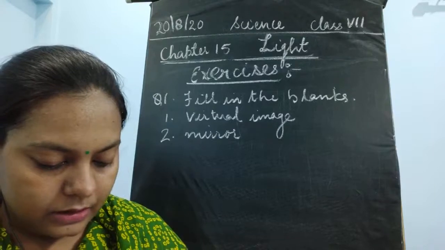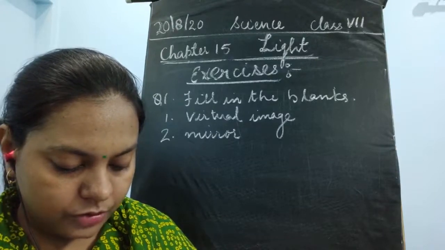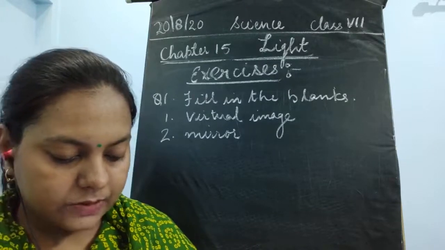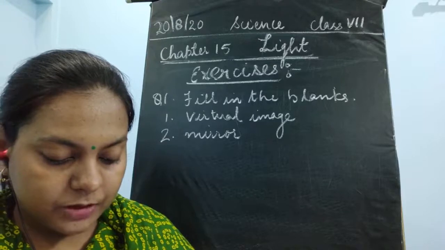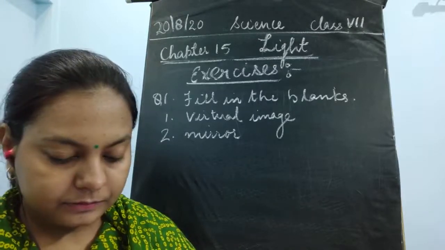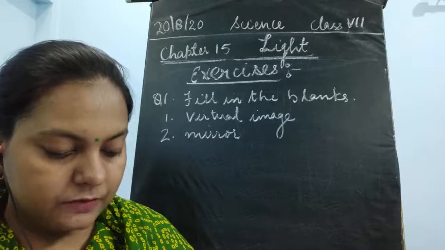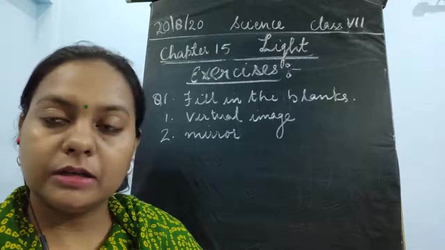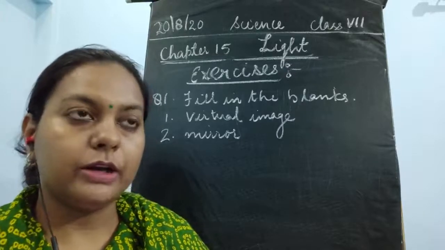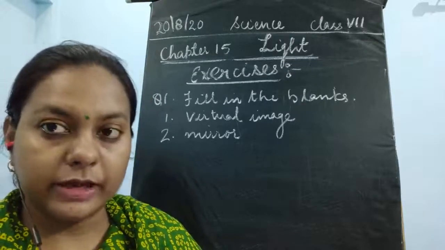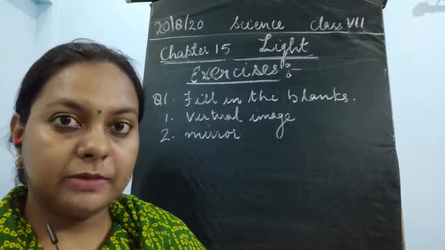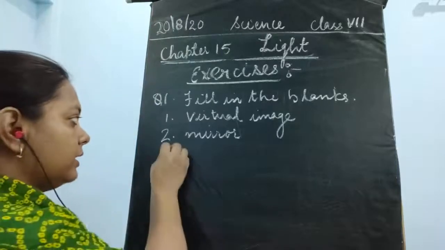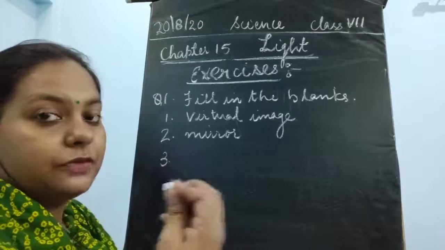So we have done this. Now I'll move on to the third fill in the blanks, which is an image formed by dash mirror is always of the same size as that of the object. As we have learnt in the curved surfaces, whether it is the concave mirror or the convex mirror, the image changes its nature, but it is only the plane mirror where the nature of the image remains the same.